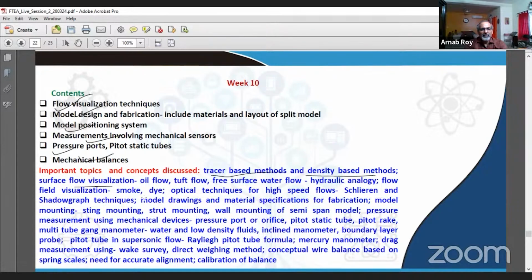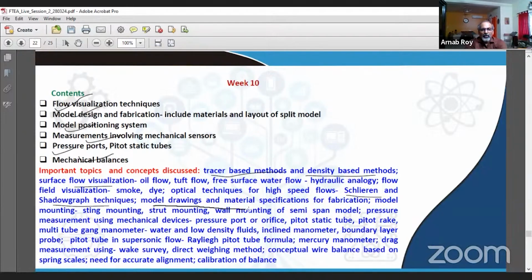Surface flow visualization can happen through oil flow, tuft flow, free surface water flow, through hydraulic analogy. Flow field visualization can happen through smoke, dye. Optical techniques for high-speed flows are slightly different. They have to be in the form of either Schlieren or shadow graph. And that is where we try to look at the density gradients in the flow to visualize the flow.